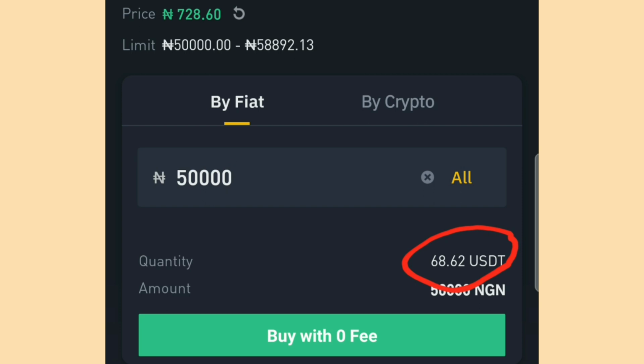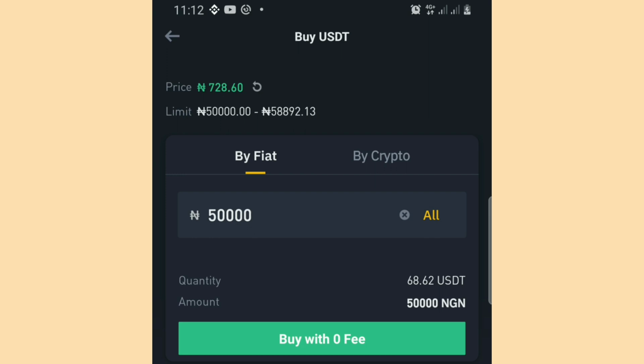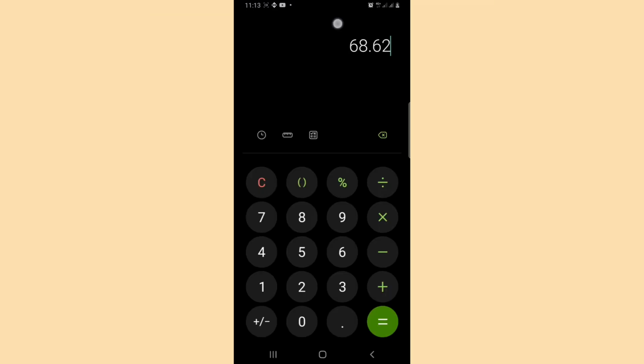Please, while doing dollar arbitrage, you have to be with your pen and your paper to avoid having any issues, please. Or you can use a notepad on your phone to jot down some things, because I actually want to explain everything in this video to avoid issues. Then in my subsequent videos, I'll make them very short, okay? You can also go to your calculator and type this in, so you do not forget the exact amount you are working with, and that is 68.62 USDT. I've typed 68.62 in my calculator.